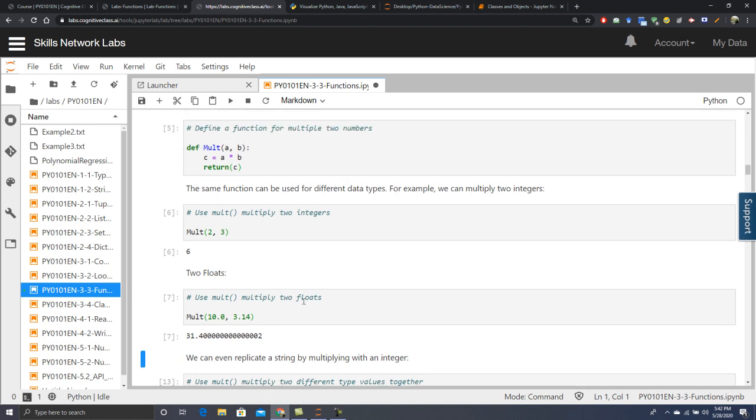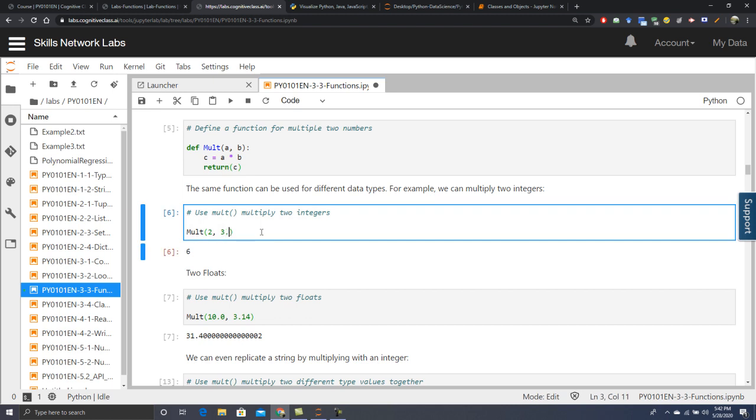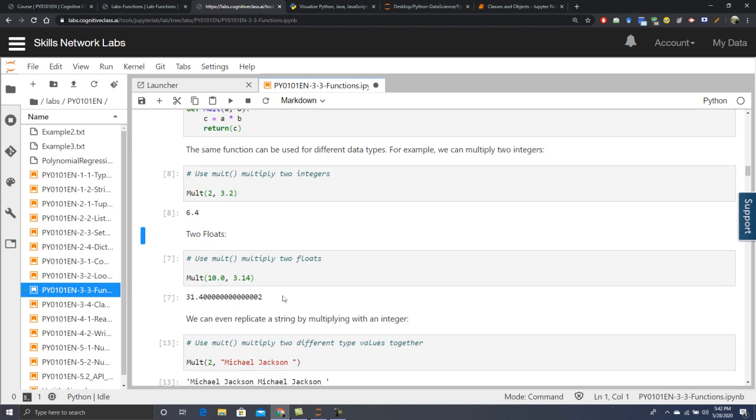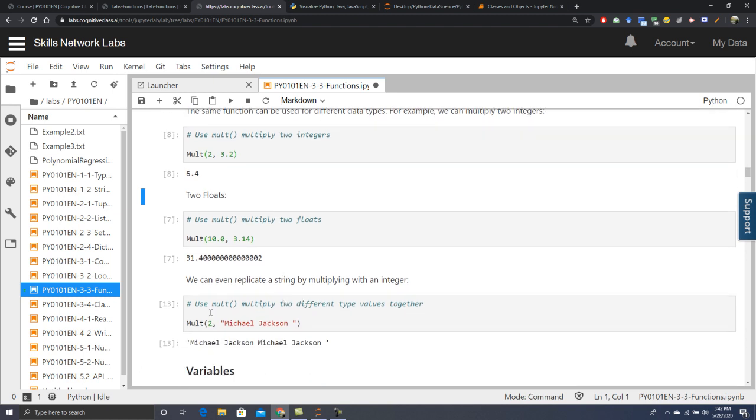The beauty of Python compared to C or other languages is that, with variables like a, b, and c in languages like C or C++, you have to explicitly express whether they are integers or floats, what the type of the variable is. Here we don't; Python gives us the freedom. We simply put 2, 3 and it gives us 6, and if we say 2 and 3.2, it will simply execute and give 6.4. This is one of the flexibilities offered by Python.